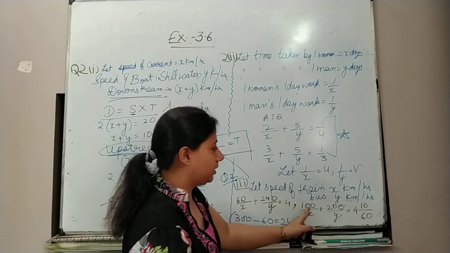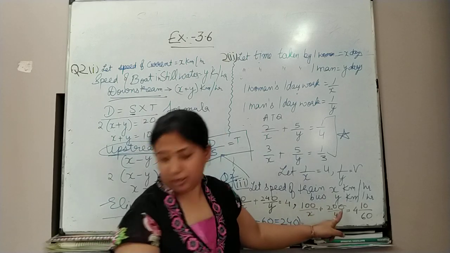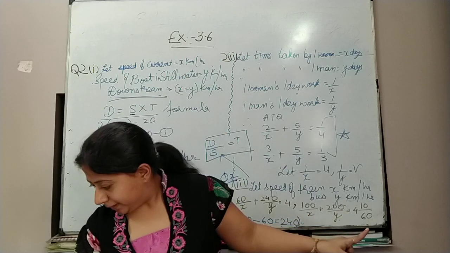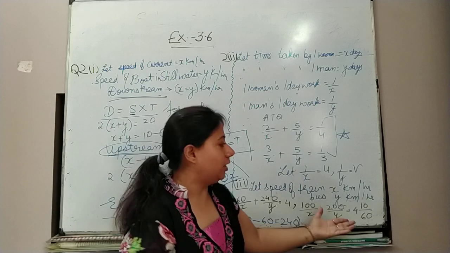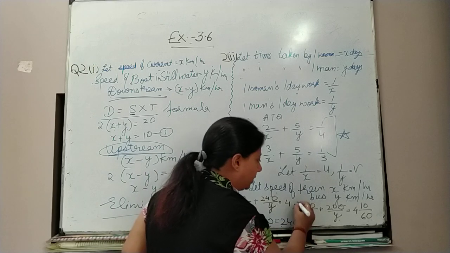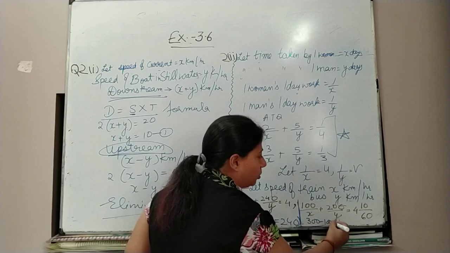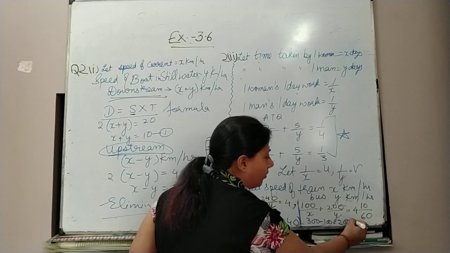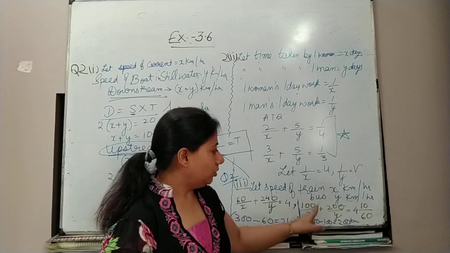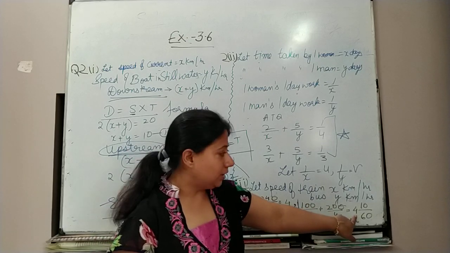Similarly, in the second case, they are saying 100 km by train. They are not saying how much she travels by bus. That is not mentioned. But they have mentioned the total distance. So the total distance is 300 minus 100 by train. So the left 200 km she has travelled by bus. So distance over speed, 4 hours.